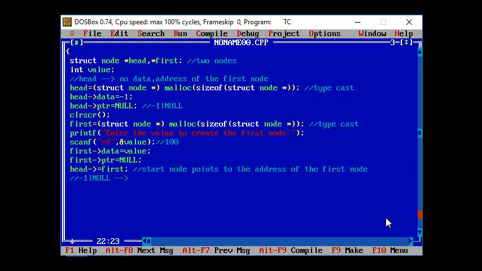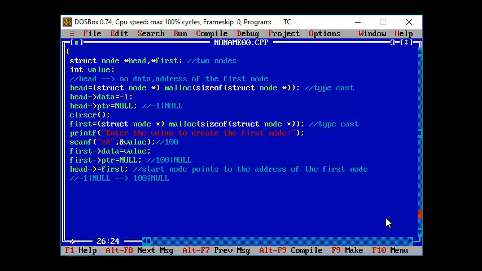So this is how your first node will look like. It has a data that is 100, and it is not pointing to any other node, which is why the address node is represented as null. So your first node is created now, with 100, and it has got the address null.